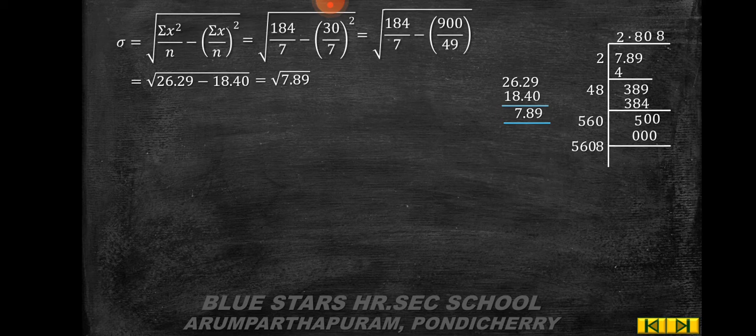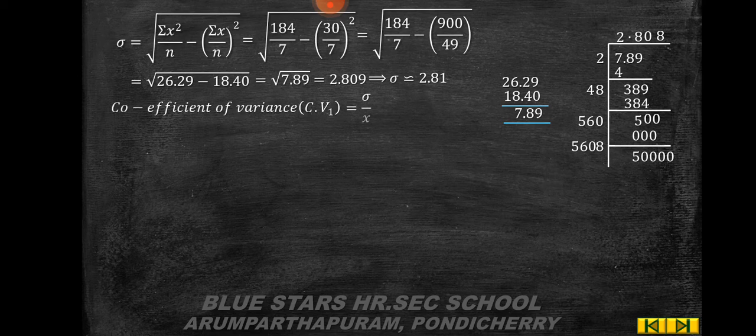So 5608 into 8, you get 2.809. So the standard deviation sigma is approximately equal to 2.81.